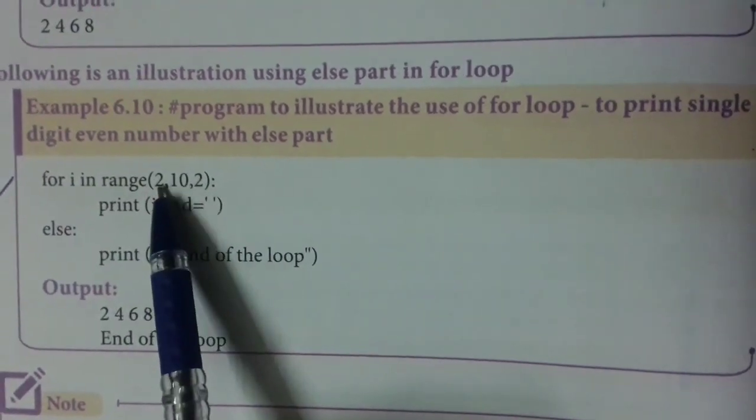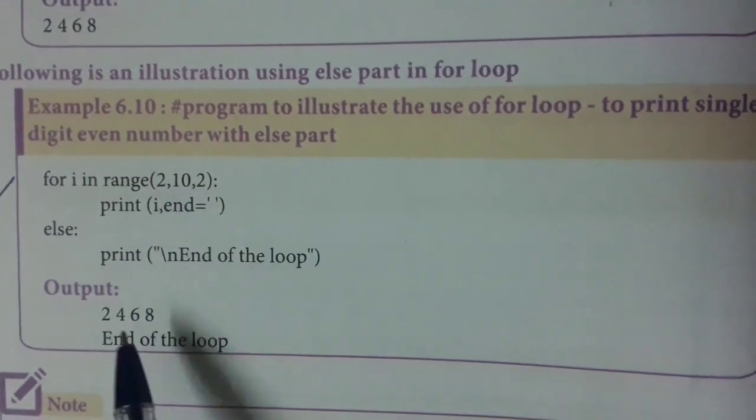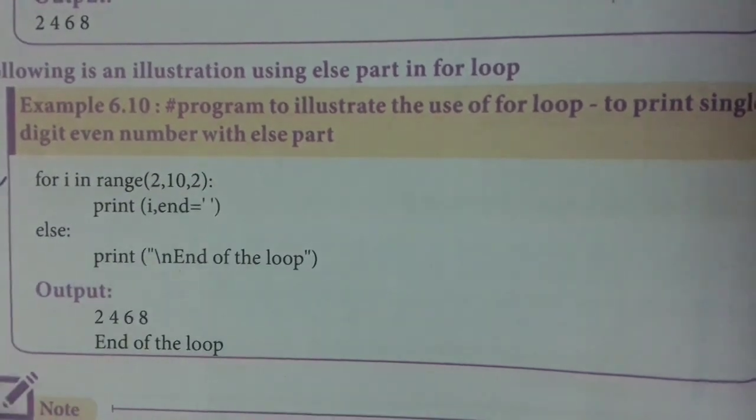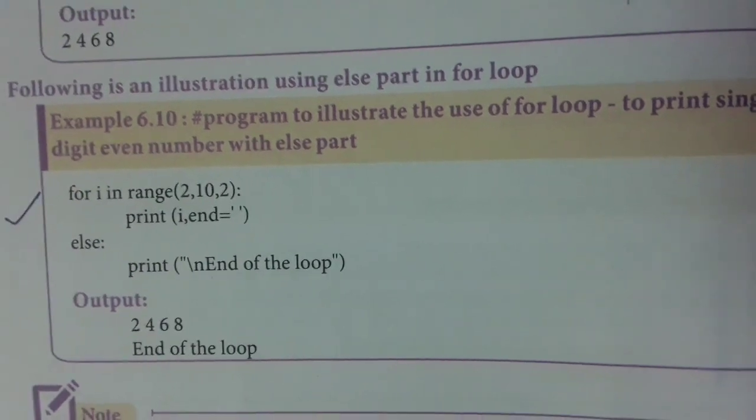The meaning of this is that the i value should be less than 10. Those numbers will be printed. If it is 10 or more than 10, the number will not be printed. This is the example for loop.